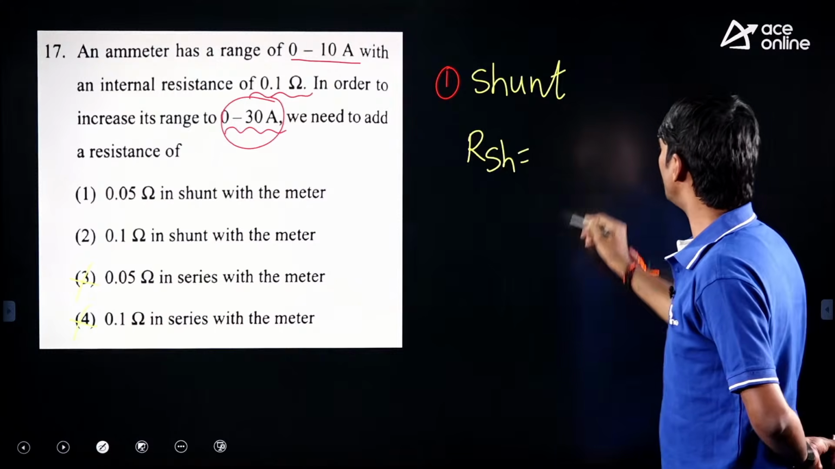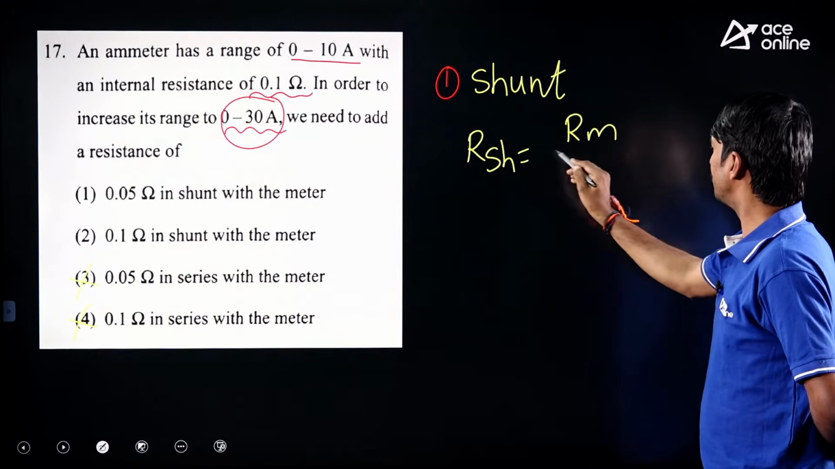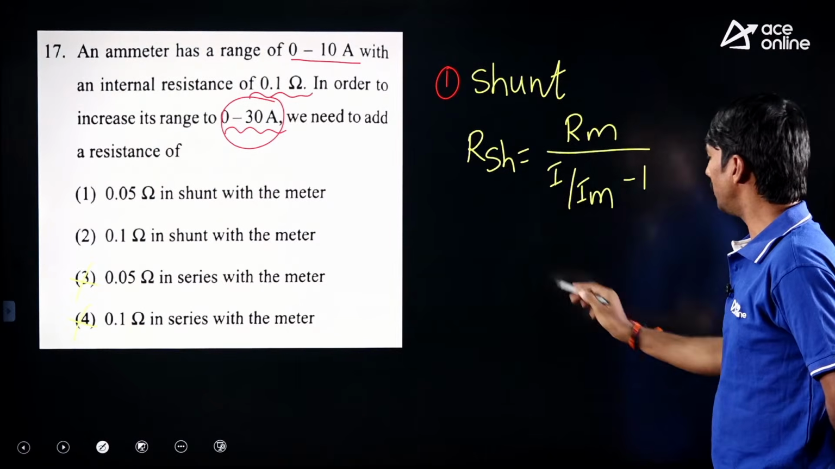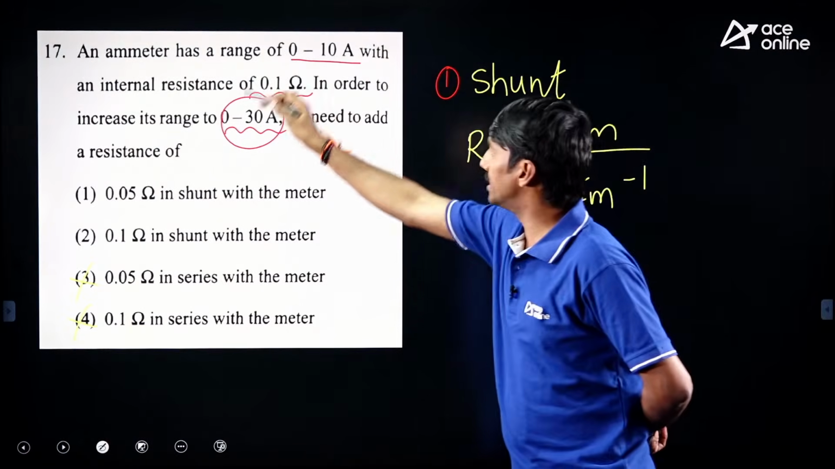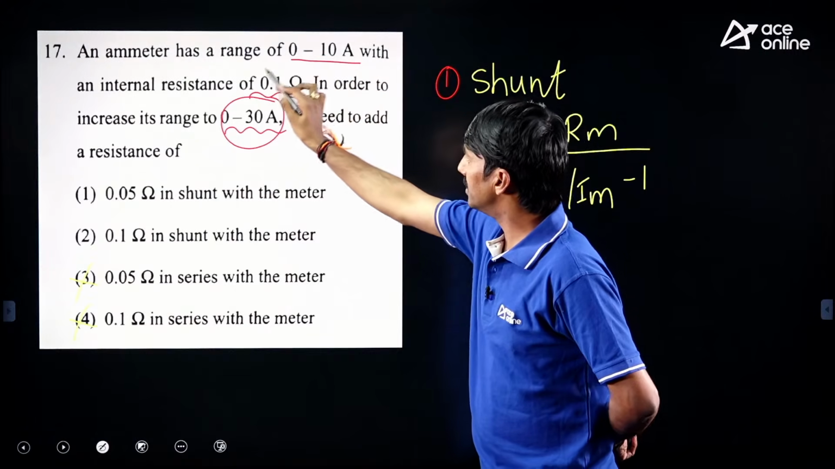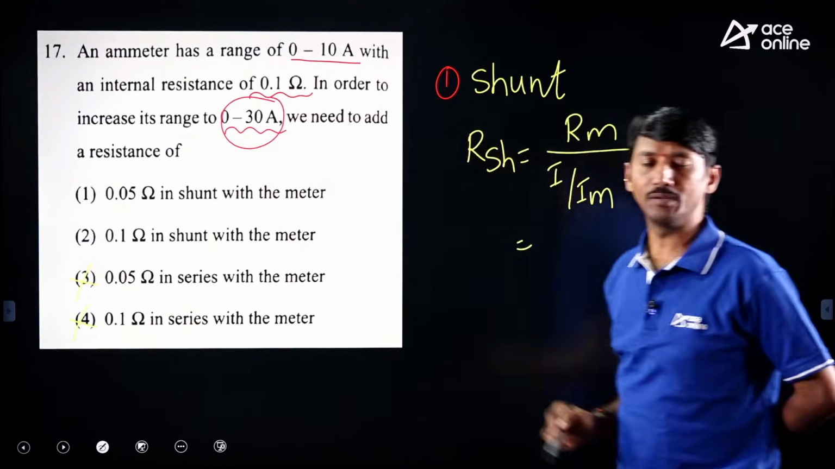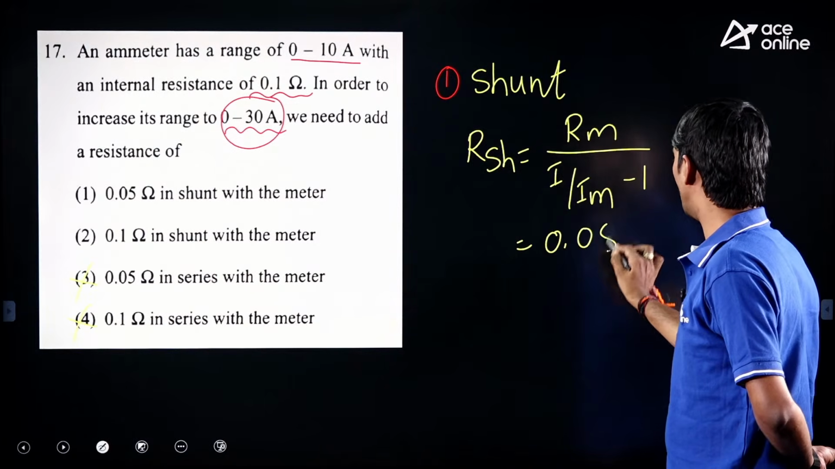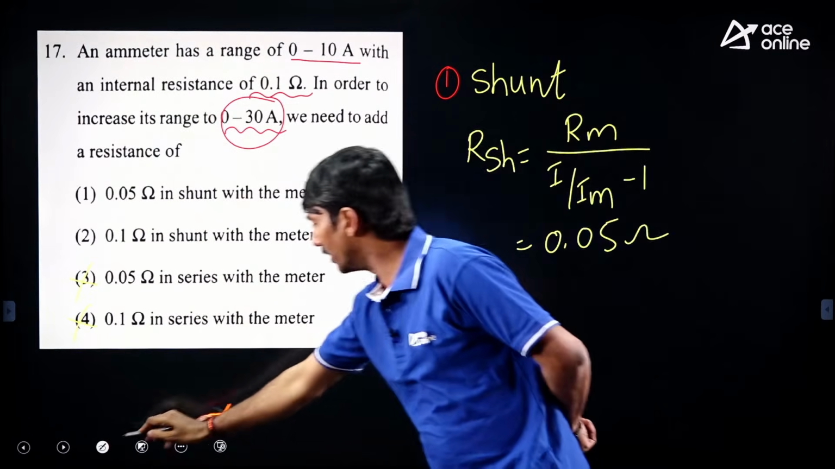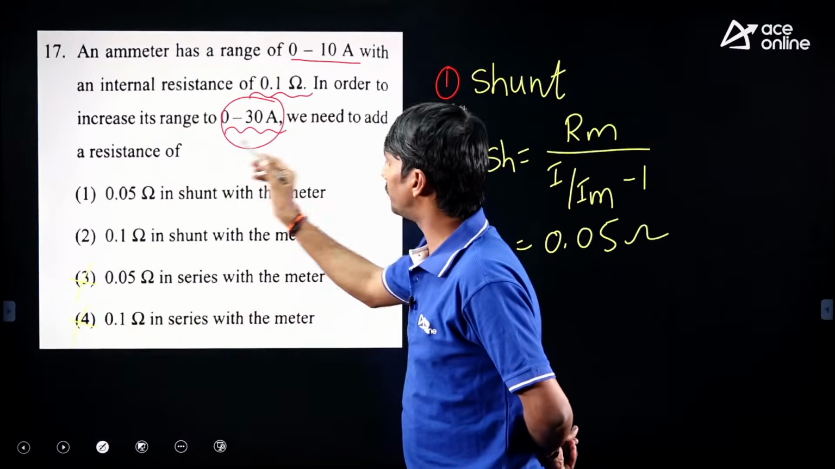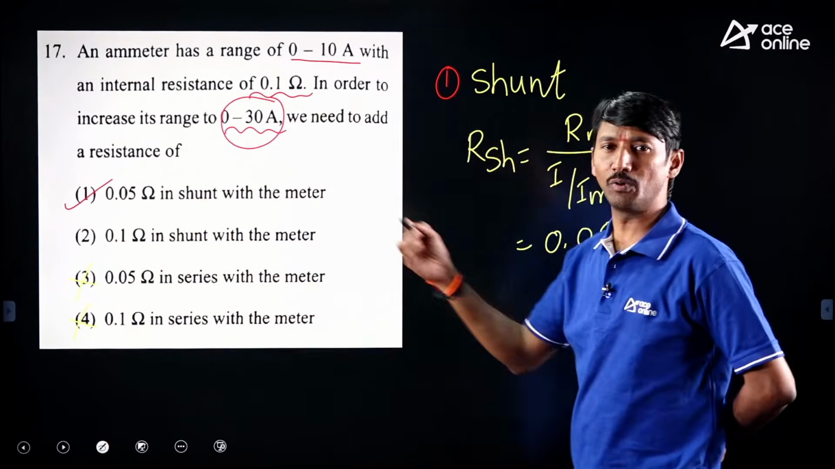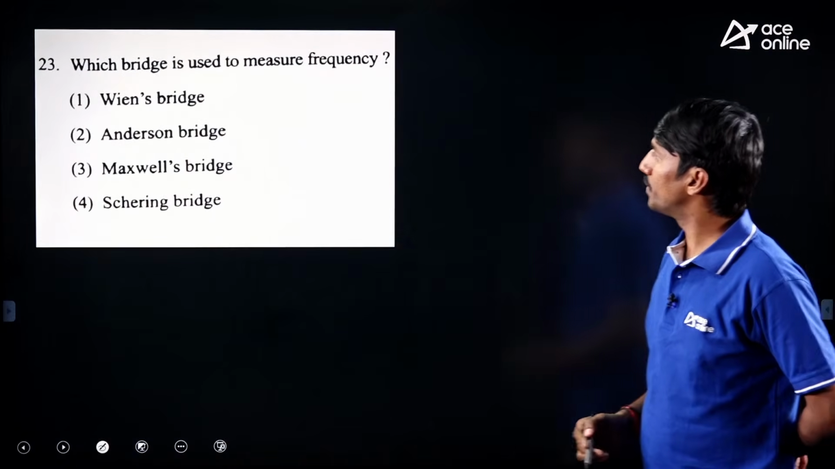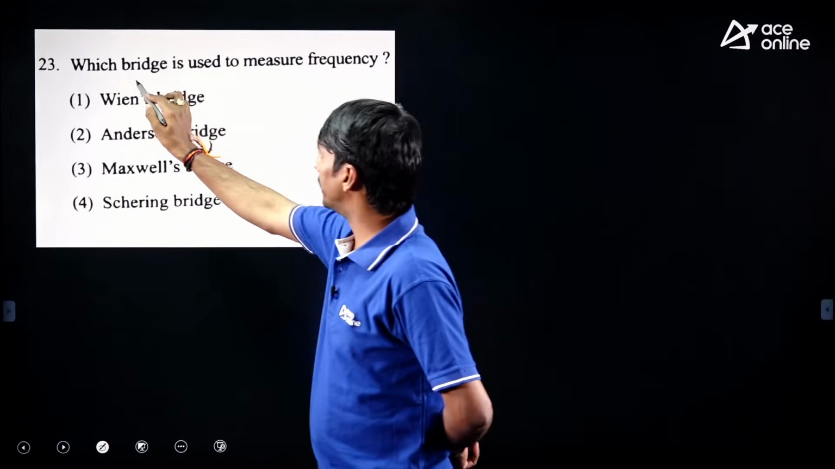RSH is equal to REM divided by (I by IM minus 1). This is the general formula. If you substitute all these values, this is IM, this is REM and this is I, you are going to get the value as 0.05 ohm. So the answer here is the first option. Very, very simple question based on the extension of range. Now the next question is also a straightforward question from the bridges.